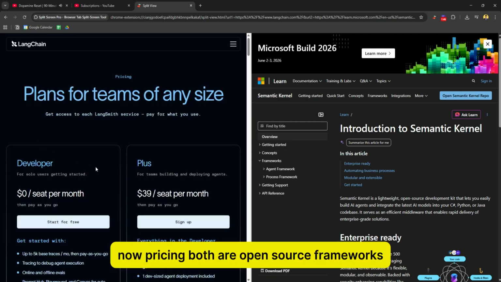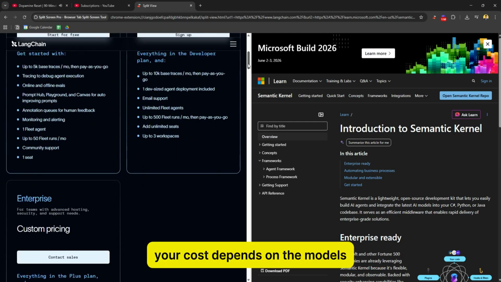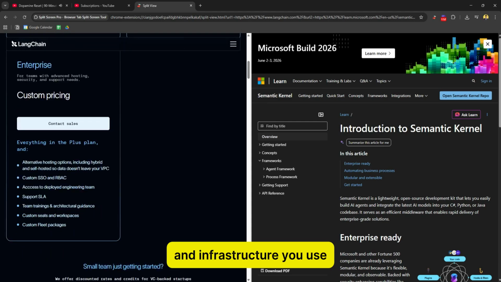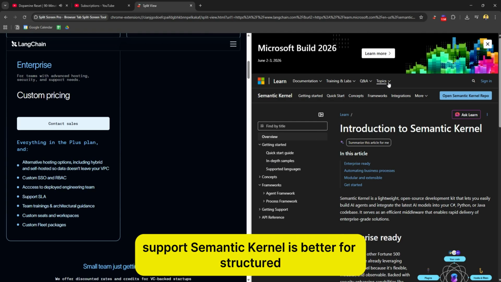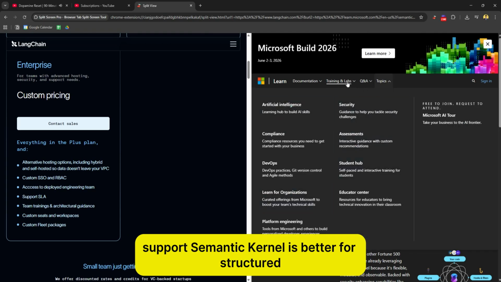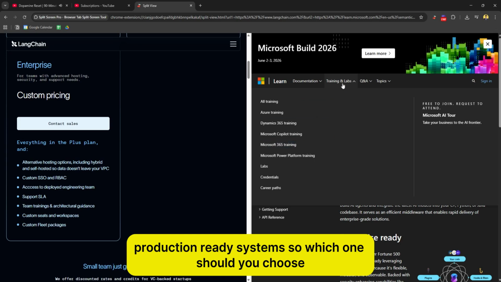Now, pricing. Both are open source frameworks. Your cost depends on the models and infrastructure you use. So, LangChain is better for flexibility and community support. Semantic Kernel is better for structured, production-ready systems.